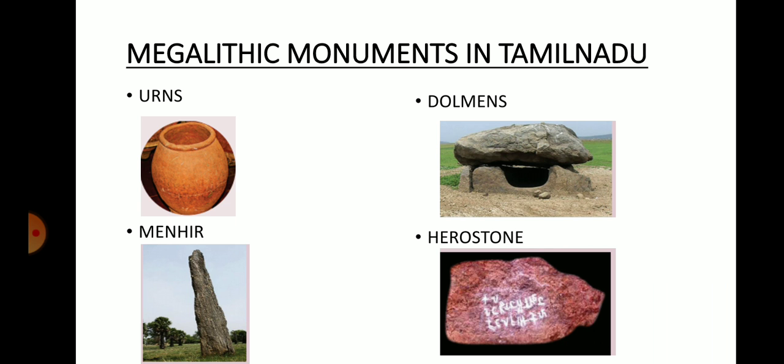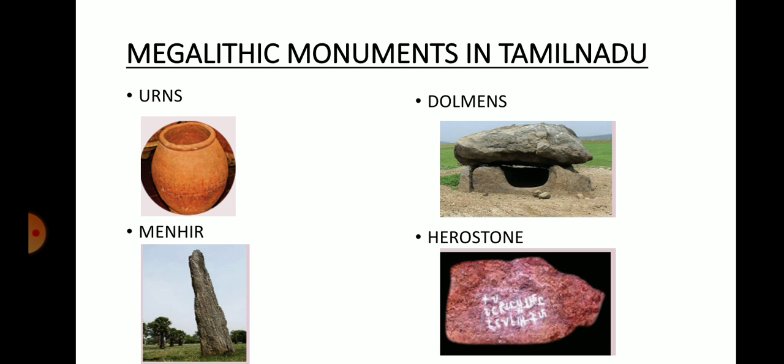The next one is dolmens. So what are these dolmens? Dolmens are megalithic tombs. Look at the second picture in your book. They were tombs of dead people. So in remembrance, they place large upright stones in the burial site.